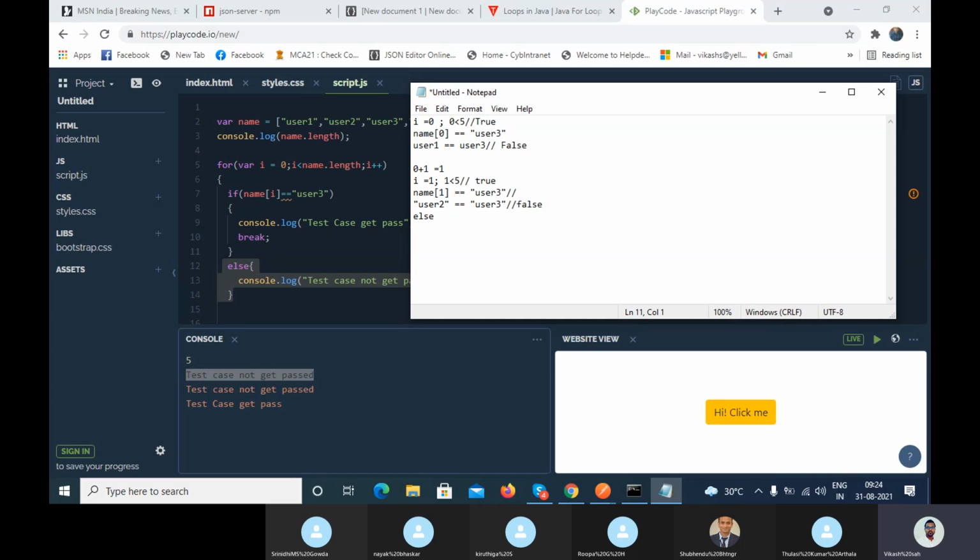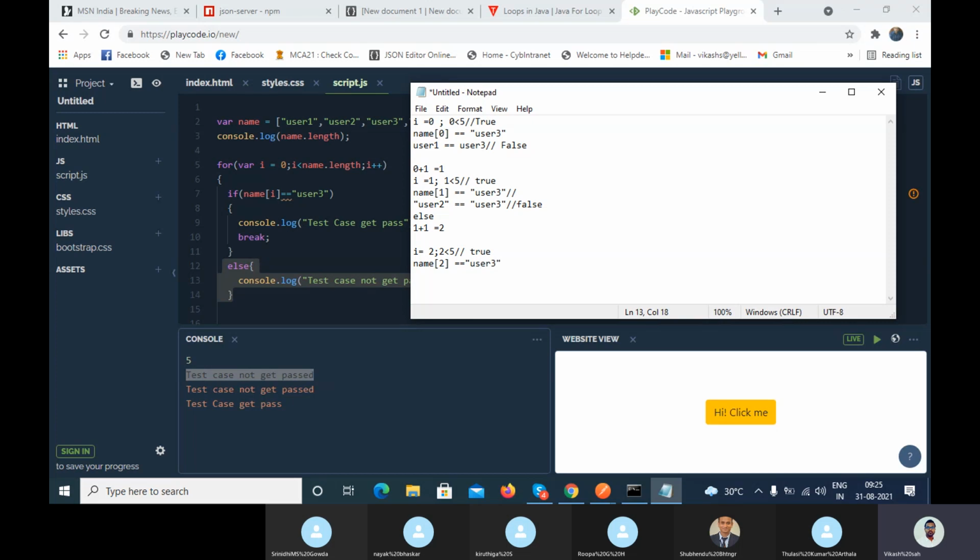Now the I value gets incremented, 1 plus 1, that is 2. Then I is equal to 2, and 2 is less than 5. It is true, so it will go inside the for loop and execute the if condition. What is the I value? 2, right? And what value do we have to compare? User 3.